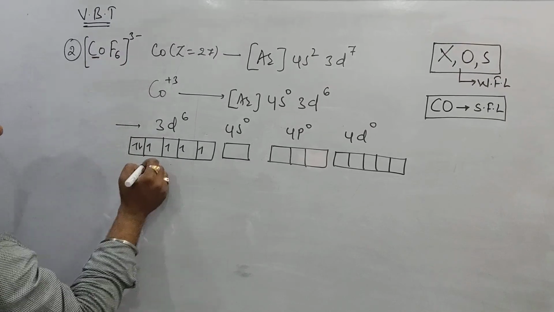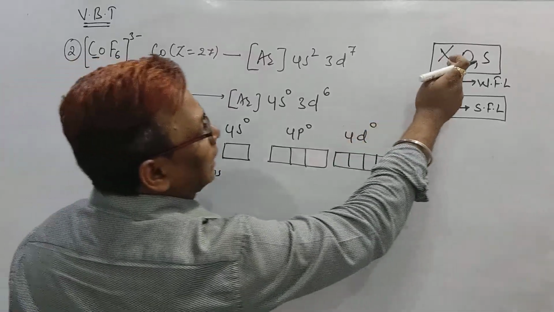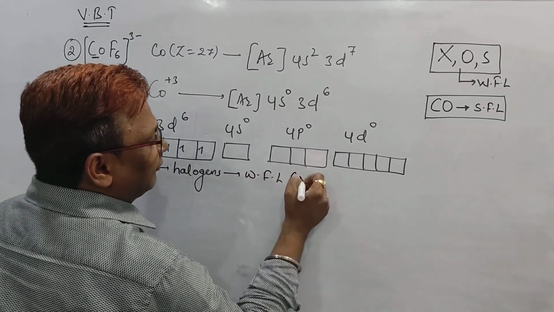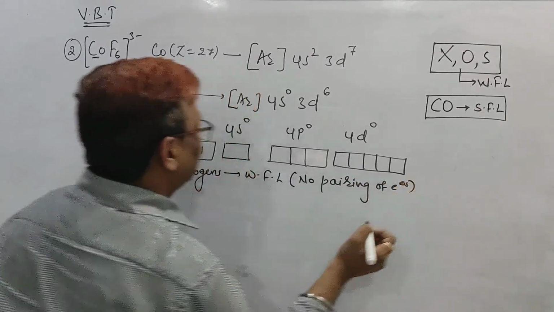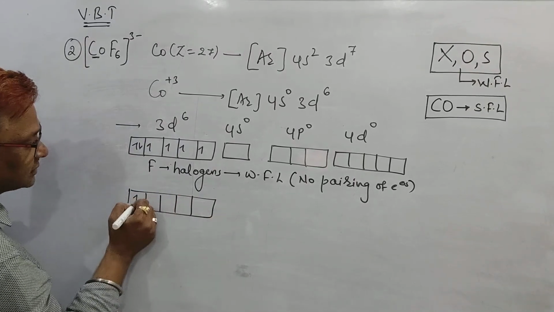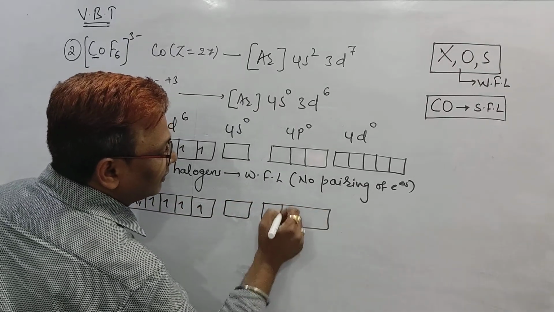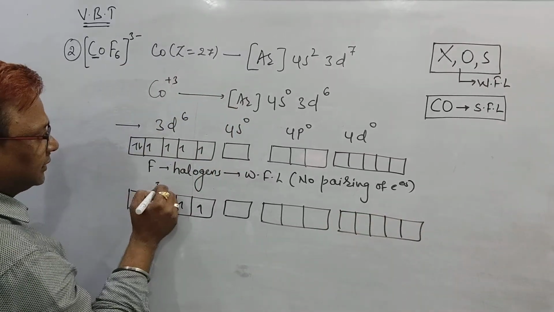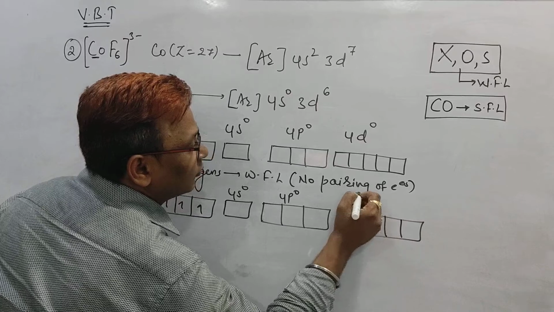But the halogen is F. Do you know F is a halogen? And according to Sudhir sir's trick, all the halogens are WFL. So halogen, that is F, is a WFL. But weak field ligand means no pairing of electrons takes place. Sir, if there is no pairing of electrons, then directly can we say, yes sir, 3d6 is there, it will be as it is, 1, 2, see beta 1, 2, and these are the 4, then 4s, then we have 4p, and then we have 4d, 5 boxes. So what is that, sir? It is 3d6, 4s0, 4p0, and this is 4d0, beta.